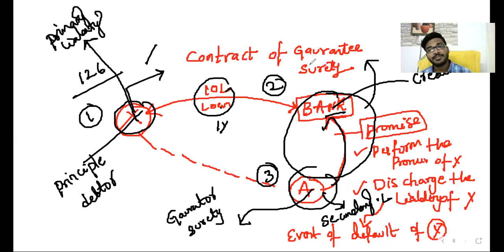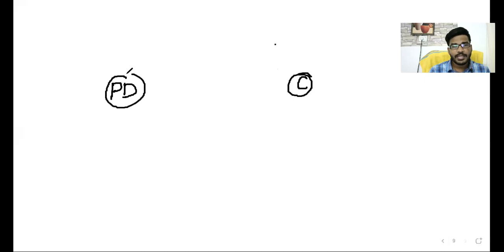In case of contract of guarantee and contract of surety, there are three parties. One is principal debtor, another is creditor and surety. Okay, sir. There are three parties, and also, sir, in case of contract of guarantee, there are three contracts also. Wait. So three contracts. Listen carefully. So principal debtor is there, creditor is there, and surety is there.